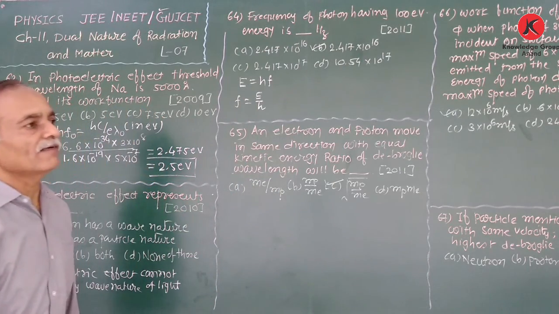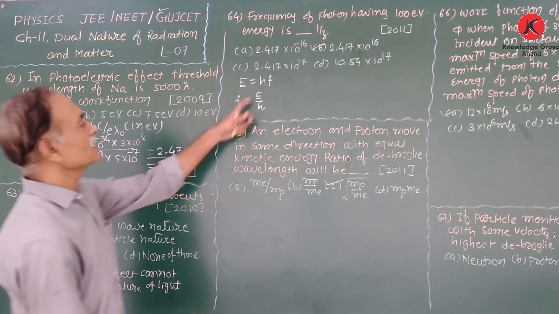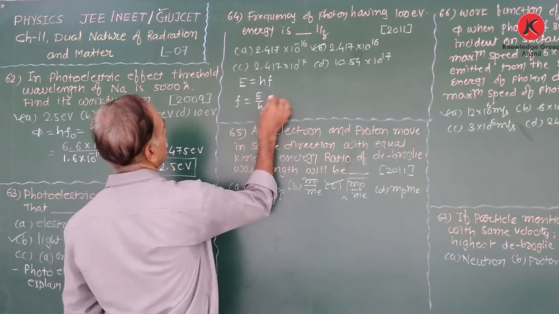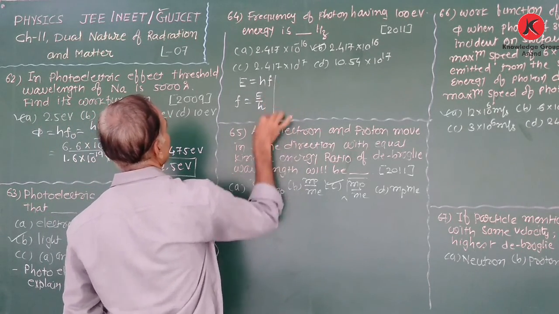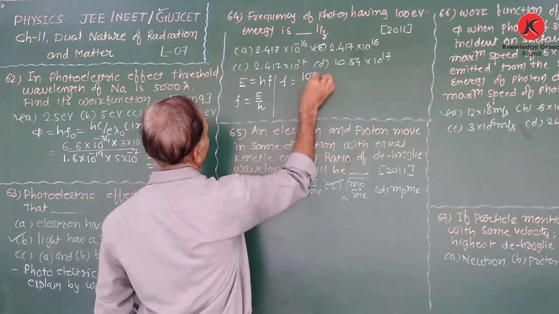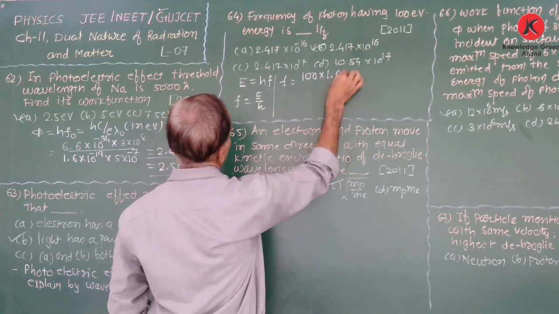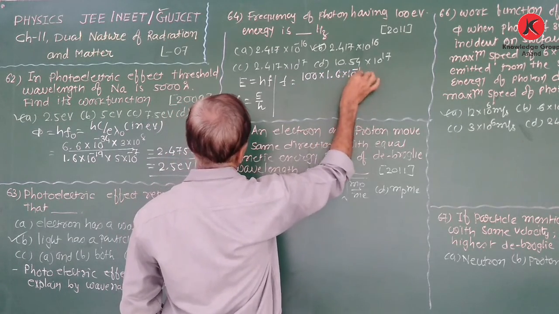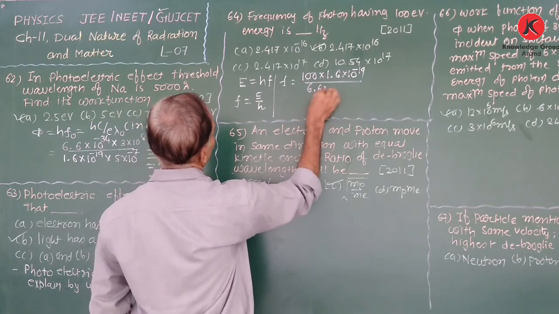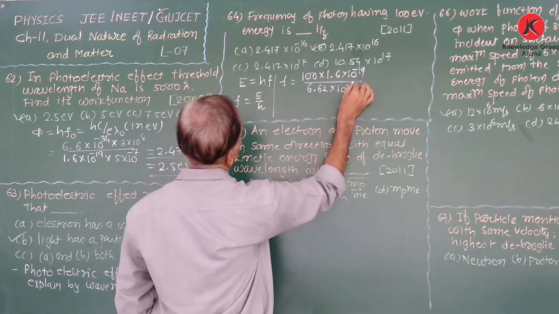Now E is given in electron volt, so we substitute the value: f is equal to 100 into 1.6 into 10 raised to minus 19 divided by h, 6.62 into 10 raised to minus 34.